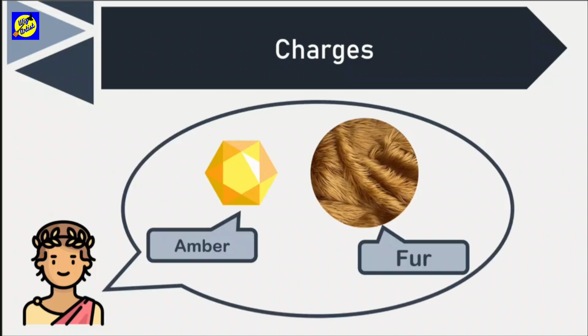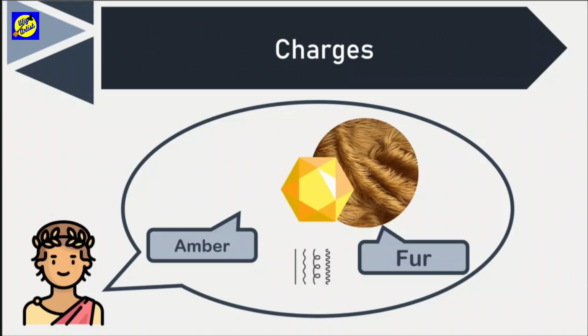Let's take amber and rub it with fur. Amber is a kind of resin, fossilized tree resin. Resin means a sticky substance or gooey substance that is found underneath or below the bark of some trees. When the sticky substance of resin is buried under the earth for a lot of years, it fossilizes and becomes amber. After this amber is rubbed, it can attract light objects like hair, as you can see over here.